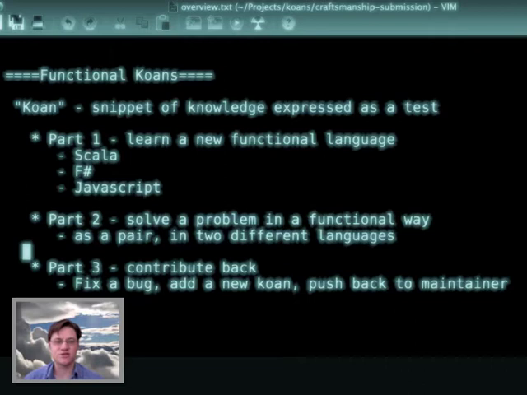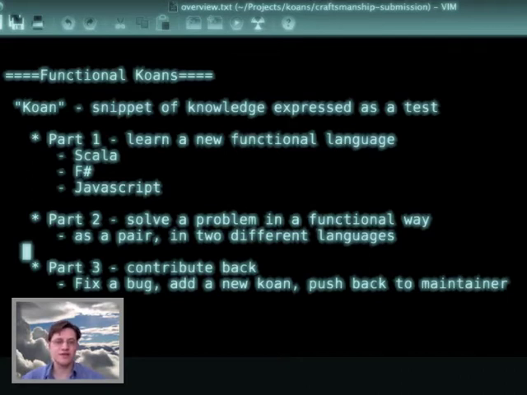I'll be looking at using functional koans to learn some functional programming languages. Now, a koan is a snippet of knowledge expressed as a test, and it's quite a fun way to learn a new language.